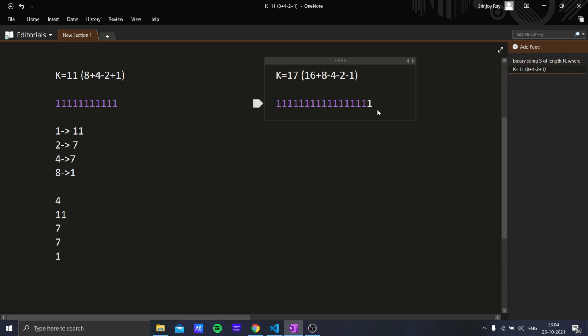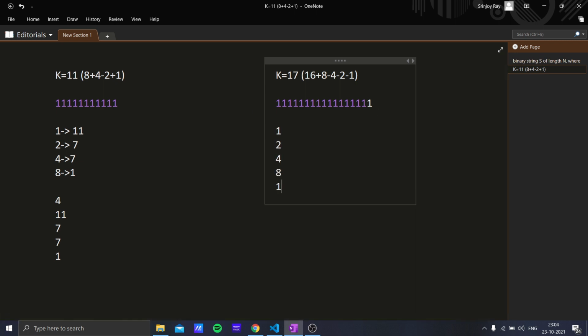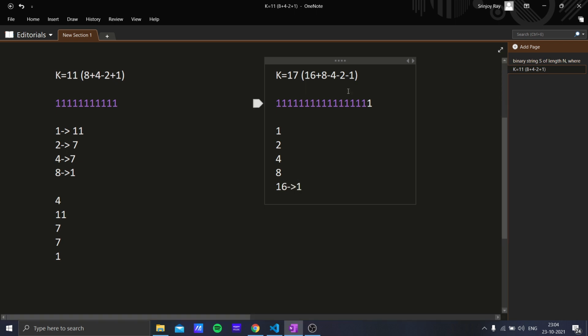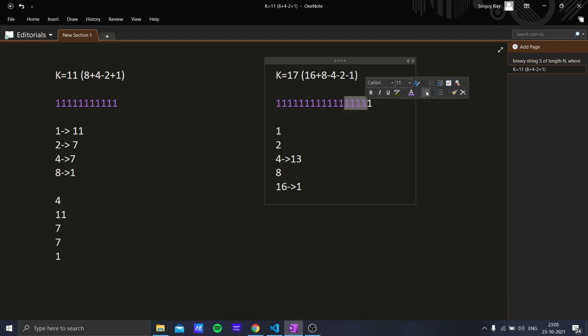I will also write them down here: 1, 2, 4, 8 and 16. For 16 I have taken the first index. Now for 4, what's this index number? This is 17, so this is 16, 15, 14, 13, the 13th index. For 4 I am taking the 13th index, and I am going to color them back to white.